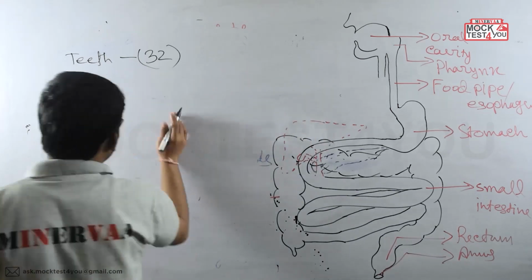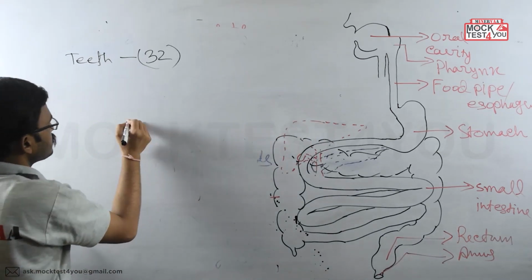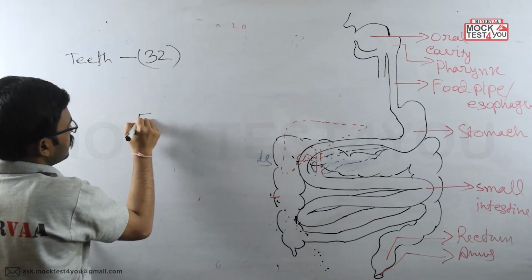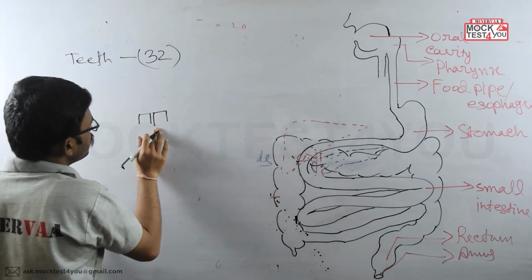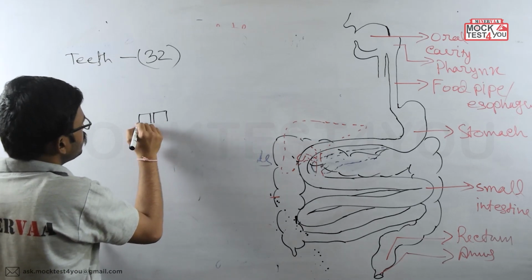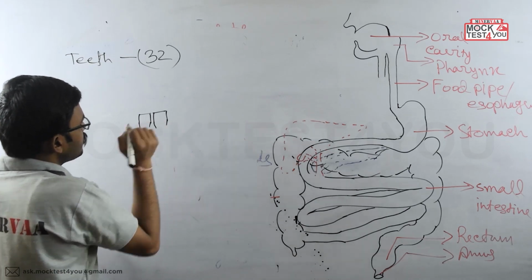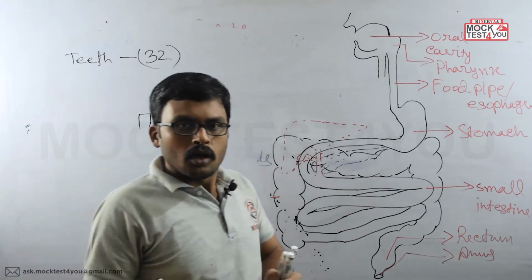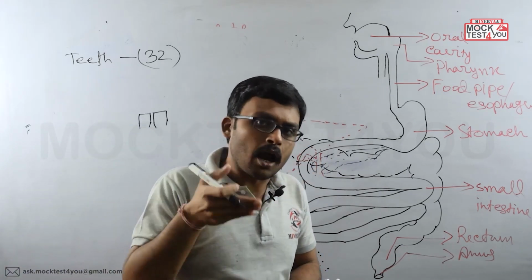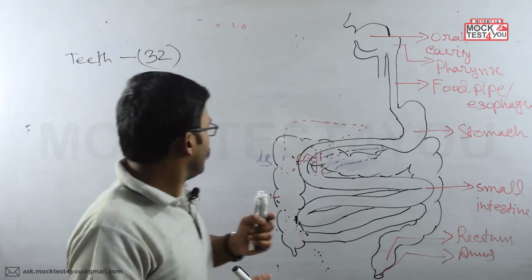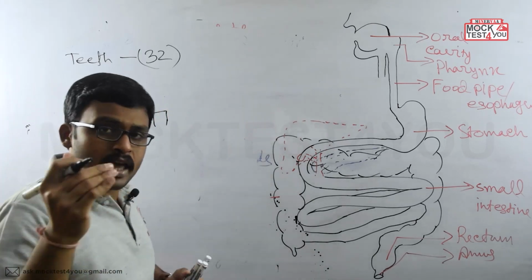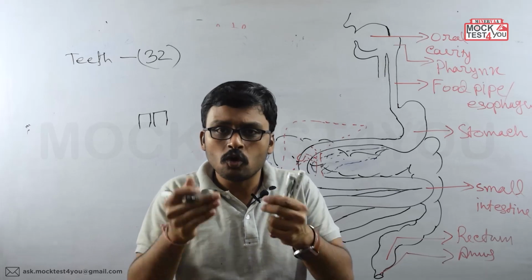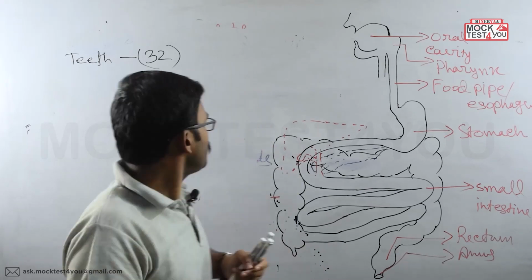If I start from the middle, first of all the first two teeth we will get have a sharp end which helps to cut anything.